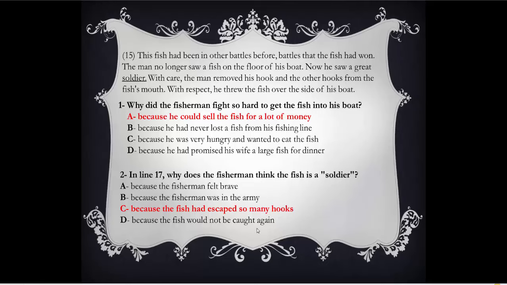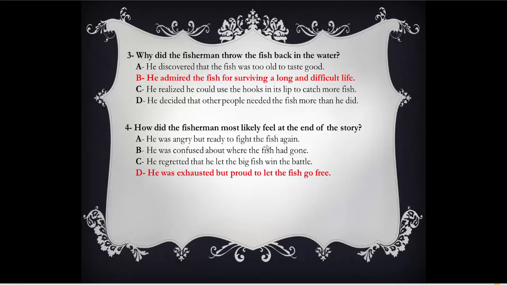No, the fisherman was not talking about again or next times. He talked about previous times, previous battles. So this is the answer, because the fish had escaped so many hooks. Again, the man no longer saw a fish on the floor of his boat. Now he saw a great soldier. Why? Because this fish had been in other battles before. Now you got how to answer the question. Let's move on to question 3.